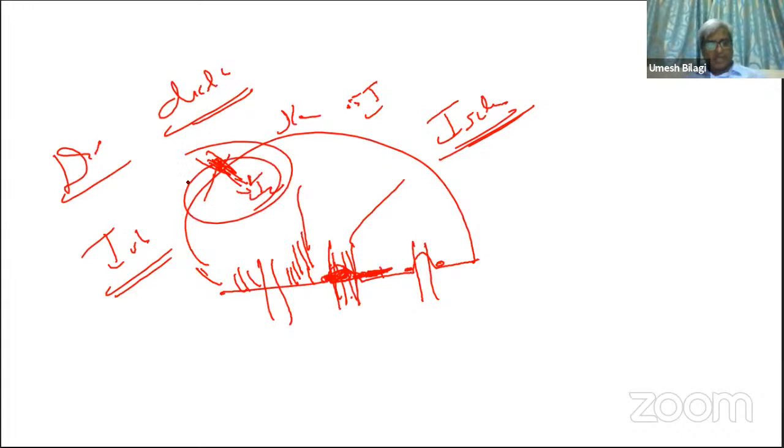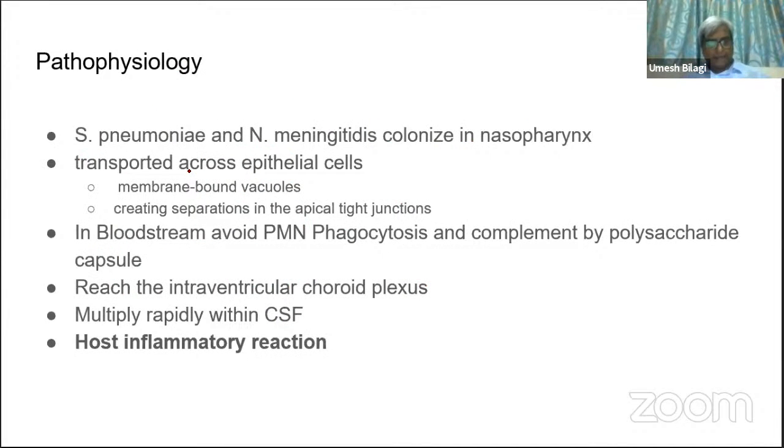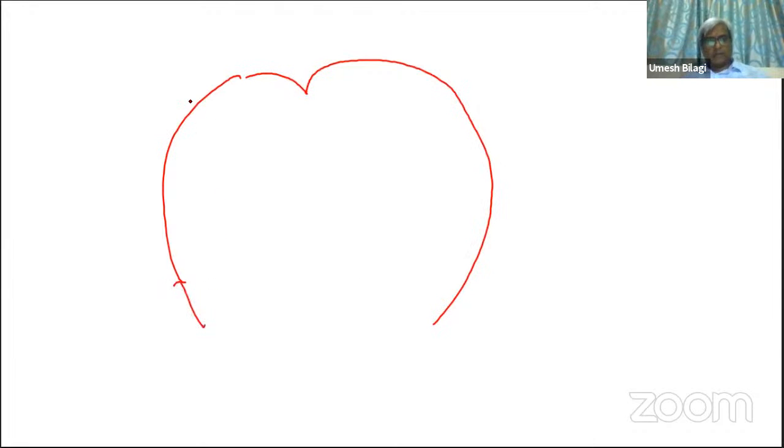This also happens. Apart from that, this is a brain. This is the sagittal sinus I'm showing here.